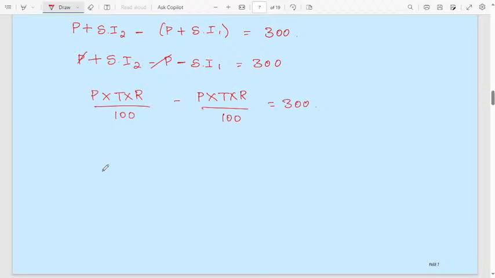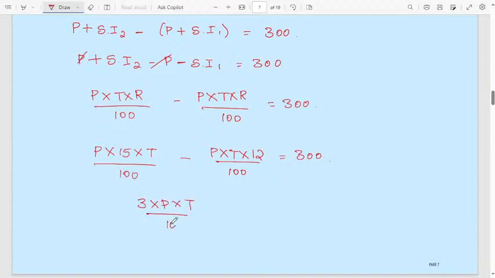Then here substitute P, it will be same for both cases. First case: R is 15%, T we don't know, divided by 100. In the second case, P we also don't know, T we also don't know, rate of interest is 12% divided by 100, equal to 300. Then 15PT minus 12PT will be equal to 3P into T divided by 100. This will be equal to 300.